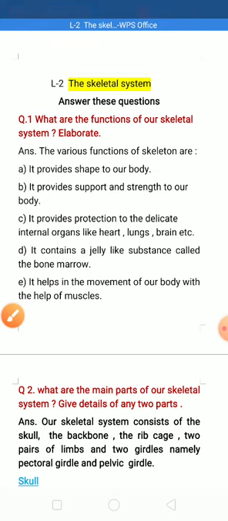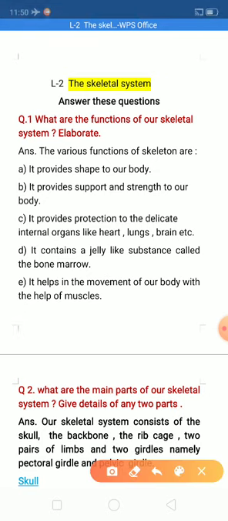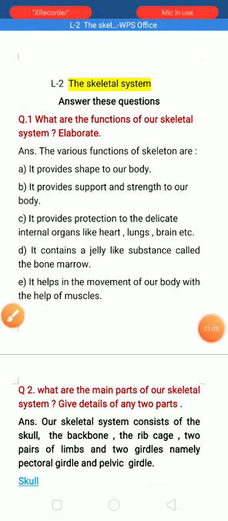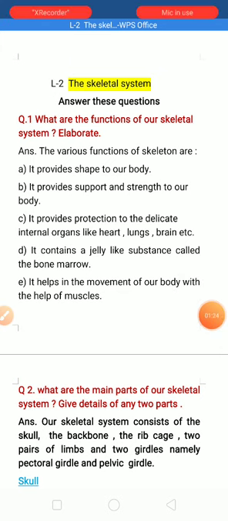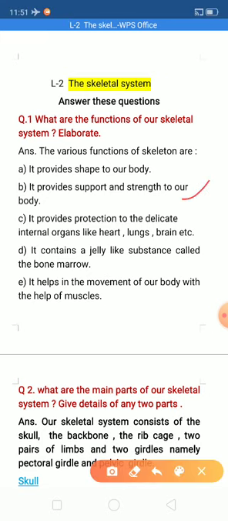The various functions of skeleton are, it provides shape to our body. Yes, this line is right, because the human body skeleton or other animal skeleton provides shape to our body. Okay, next one, it provides support and strength to our body, because the skeleton is very hard. That's why it provides support and strength to our body.